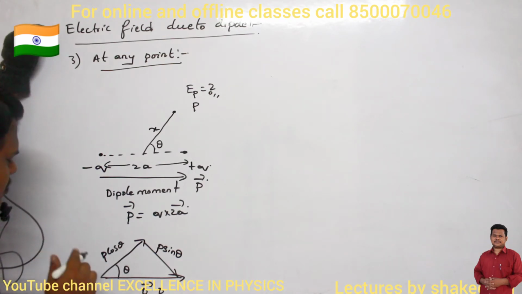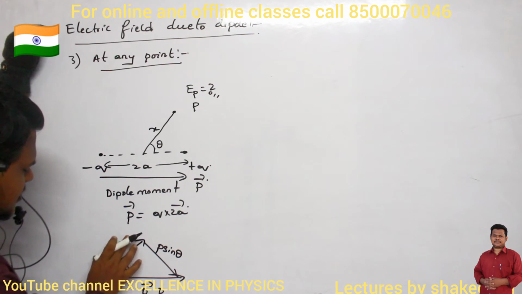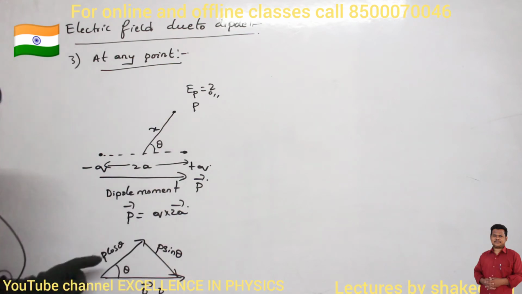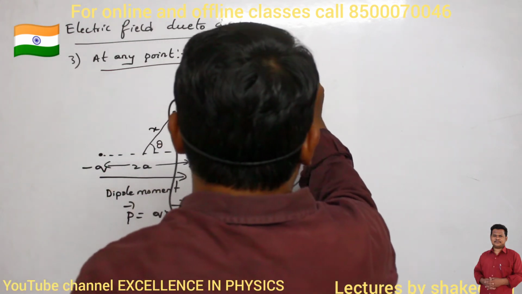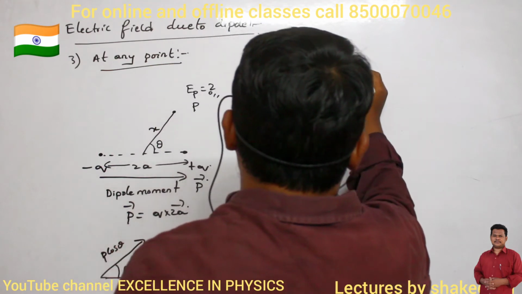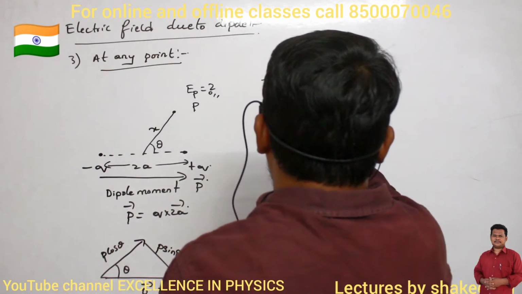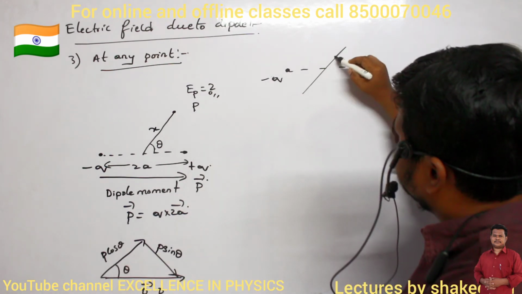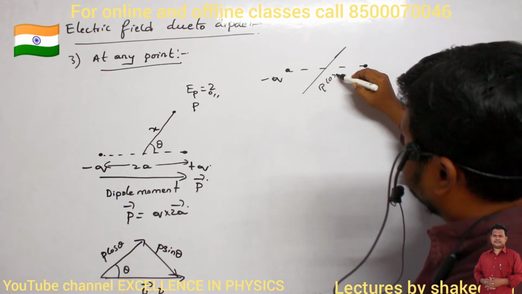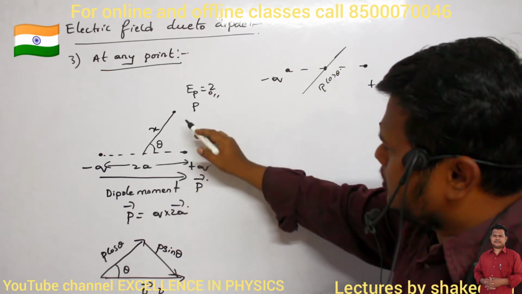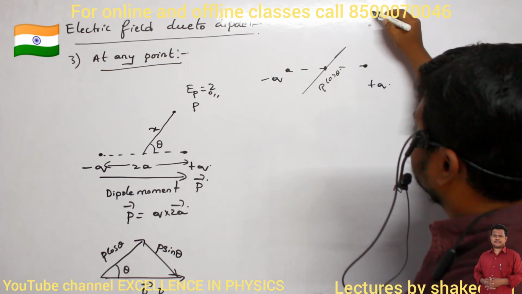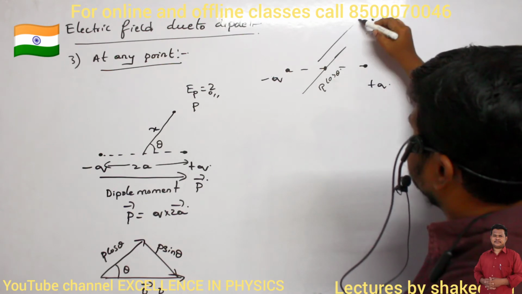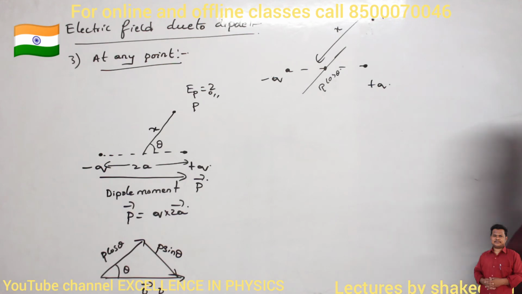Now, what is p cos theta? It is the adjacent component of p, which is in the direction of this line. If I draw the complete diagram, this is minus q and this is plus q. This is the direction of p cos theta. Where is point P? Point P is present here, at a distance of x from the center of the dipole.